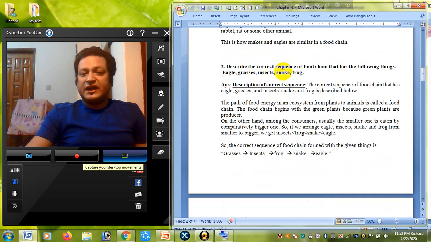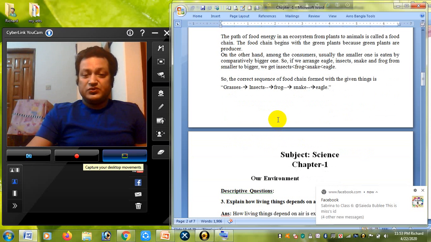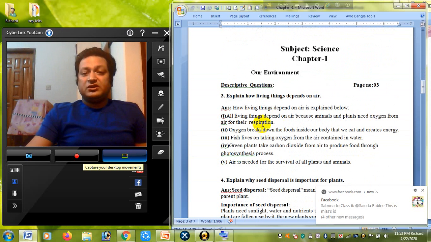Describe the correct sequence of the food chain that has the following things: eagle, grass, insects, snake, frog. It is also like question number 1, but the question requirement is changed a little bit. You have to read the question very properly. Moreover, you have to think about the question. If the question marks are so few, then you will write less, and every part of the question you have to answer separately. Understood, students?